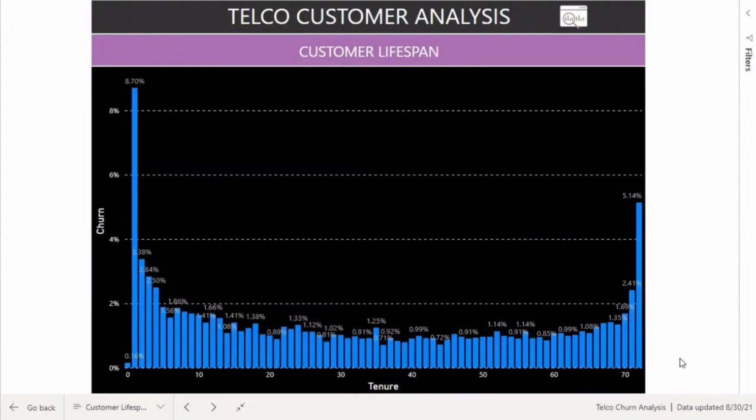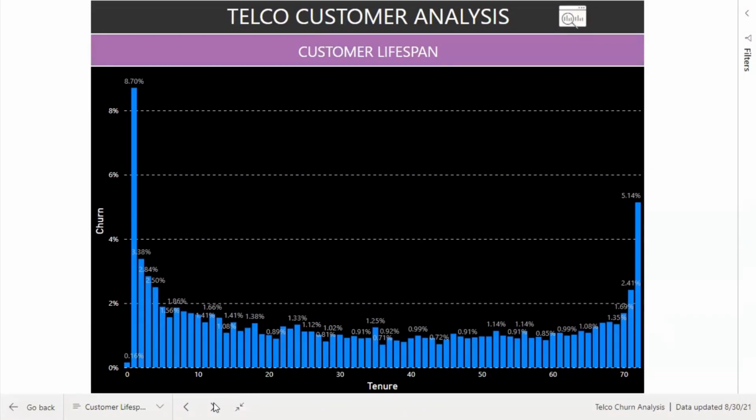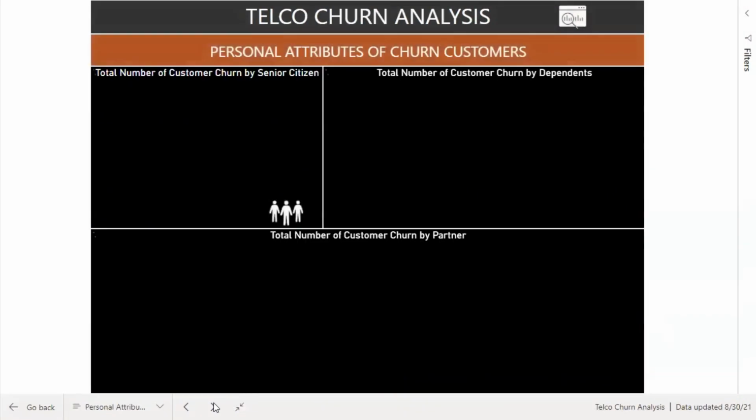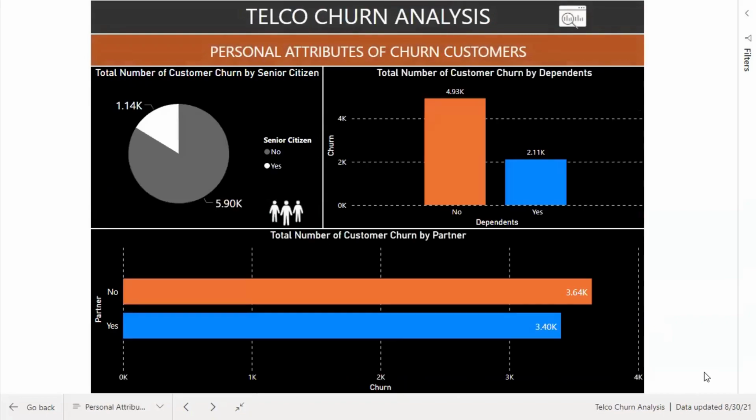Reasons for this high rate may be a bad first experience, trial periods, or pay-as-you-go bills that expire automatically if no top-up is made within a predefined period. Next are the personal attributes. The personal attributes available in the dataset are senior citizen, partner, and dependents.